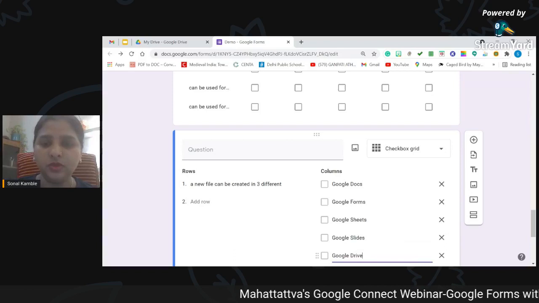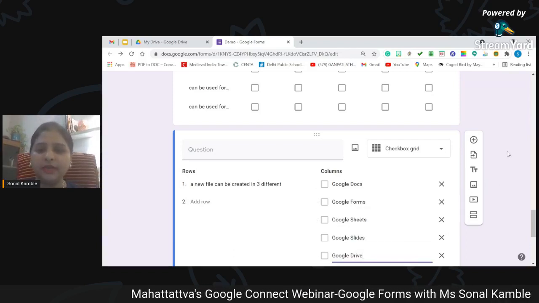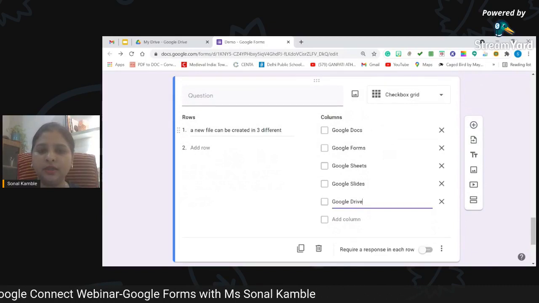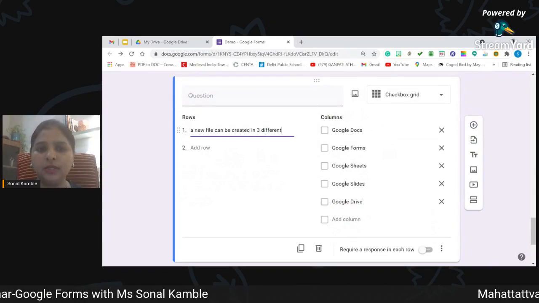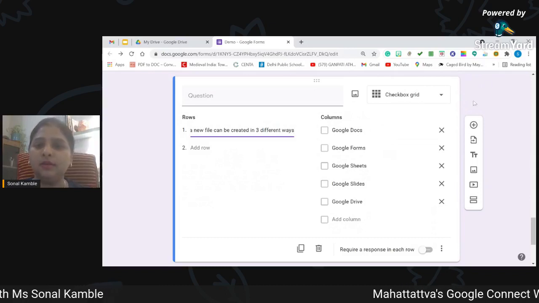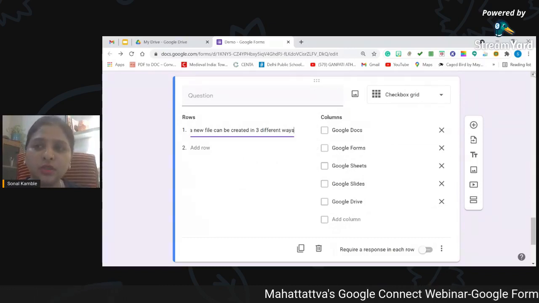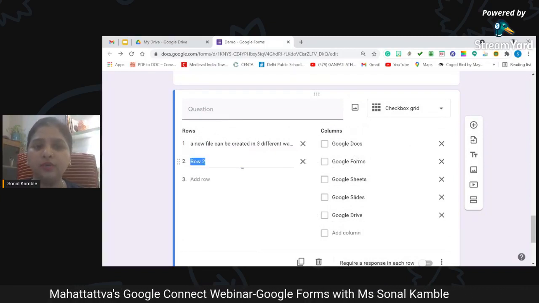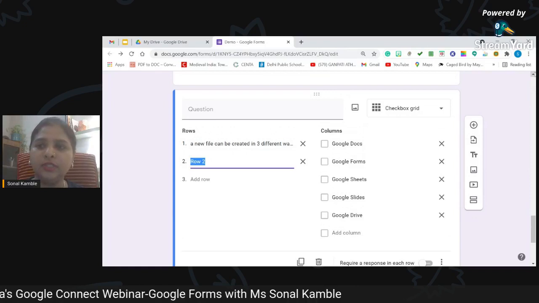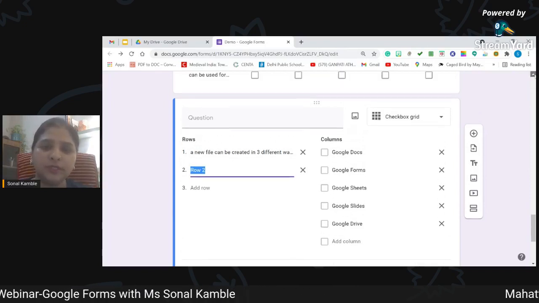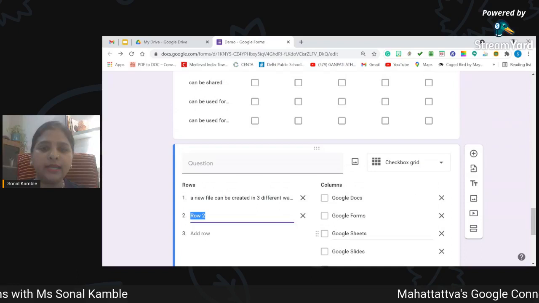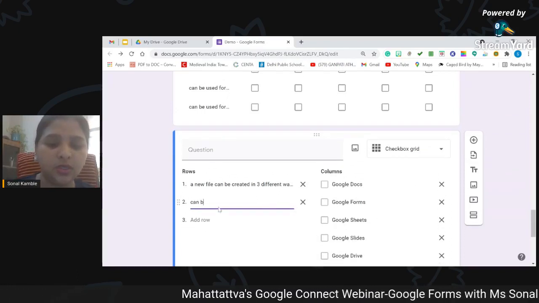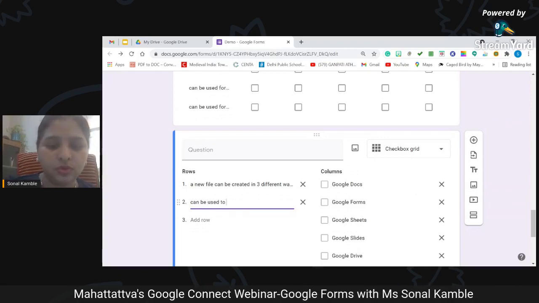Okay, so here it is. Now if I have added only one option here, a new file can be created in 3 different ways. So it will show us all these options, and you can choose multiple options here, whether it is true for it. But if I need to add another row, you will say, "Arey, ye to fir checkboxes will solve the purpose." But if you want to add more rows to it, and this is common for all these tools, you can just add here, can be used to collect